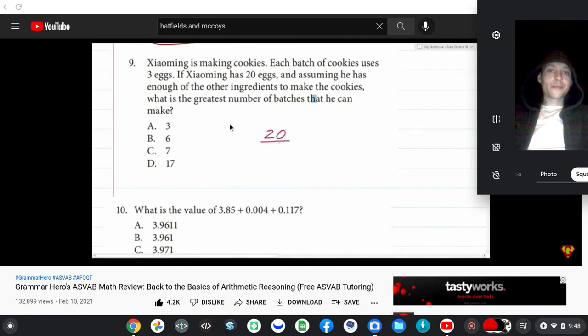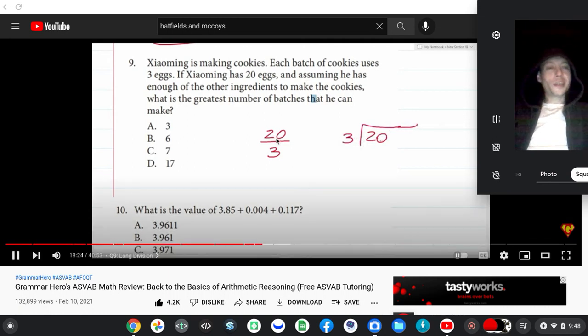20 divided by 3. So that's going to be 20 divided by 3. I'd have punched you for putting the number like that, you know what I mean? 20. Like, who? 6 times without going over.